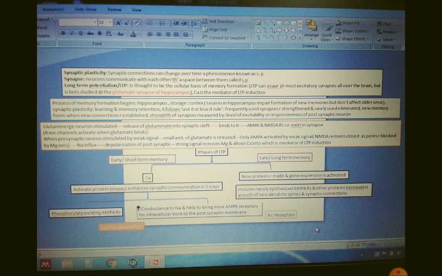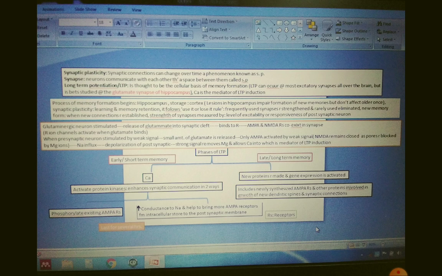How is this process regulated at the molecular level? What happens is the glutaminergic neuron is stimulated first. This causes release of glutamate into the synaptic cleft, which binds to its receptors, that is AMPA and NMDA receptors, which coexist in the synapse.